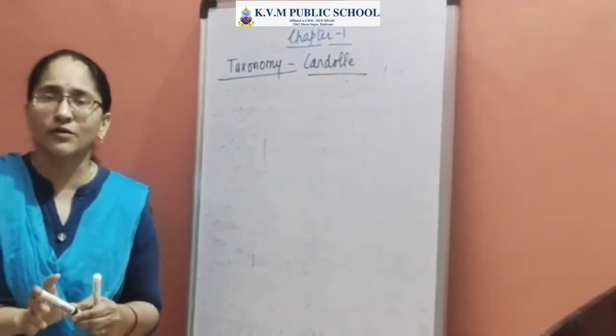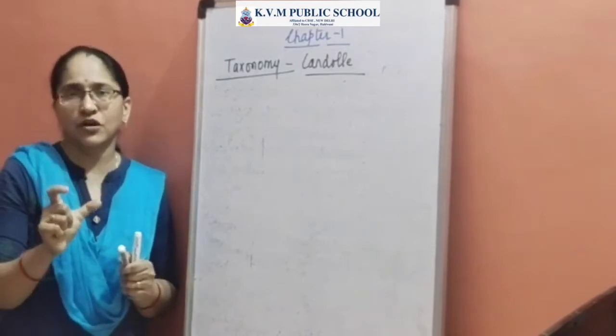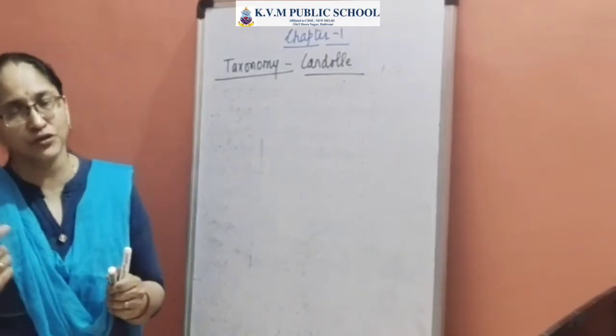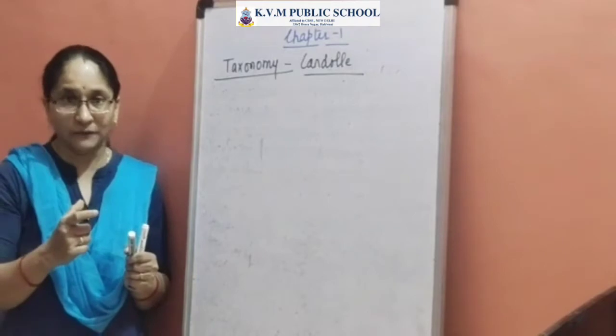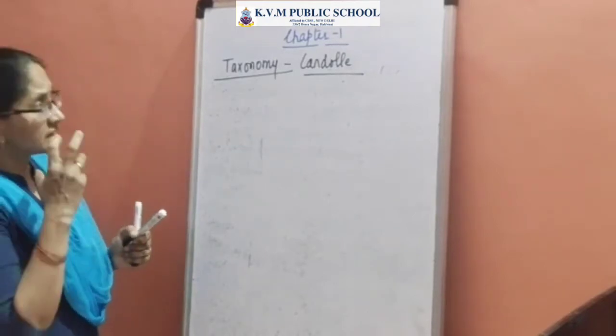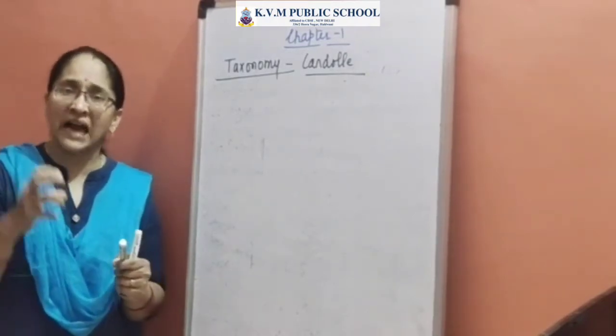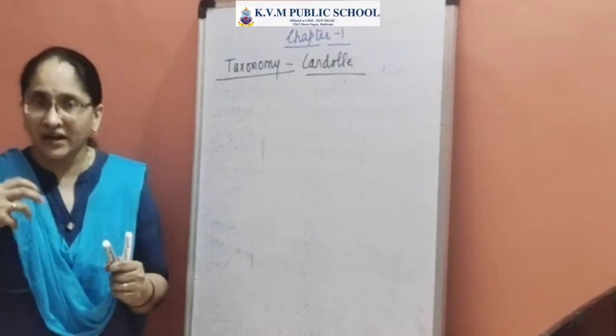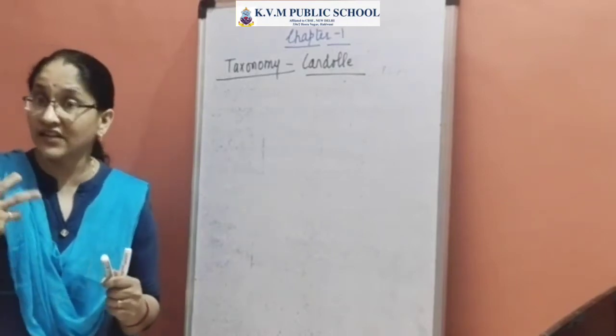Now, when we are talking about taxonomy, each unit or category or level of classification is what is referred to as a taxon. Taxonomy is the study of identification, classification, and giving names to the organism.